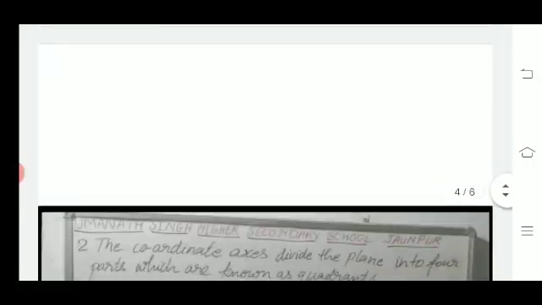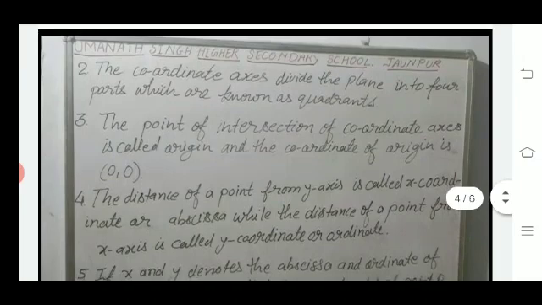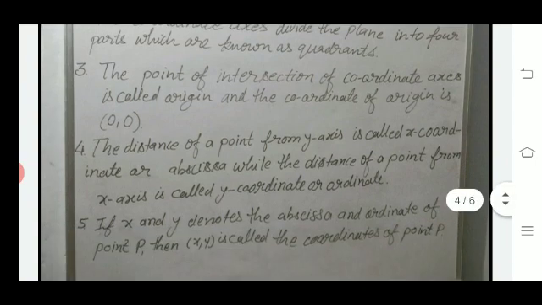Now the second point: the coordinate axes divide the plane into four parts which are known as quadrants. It means there are four quadrants when the two coordinate axes intersect each other. Third, the point of intersection of the coordinate axes is called the origin, and the coordinates of the origin are (0, 0).